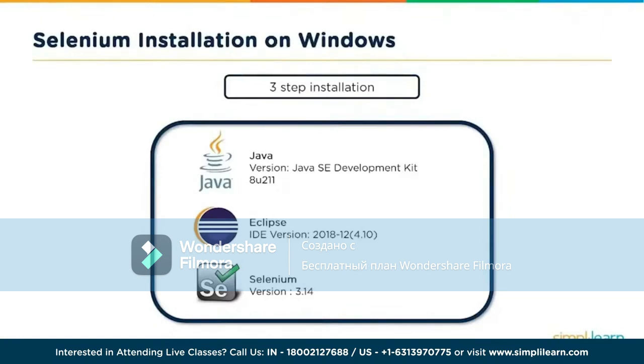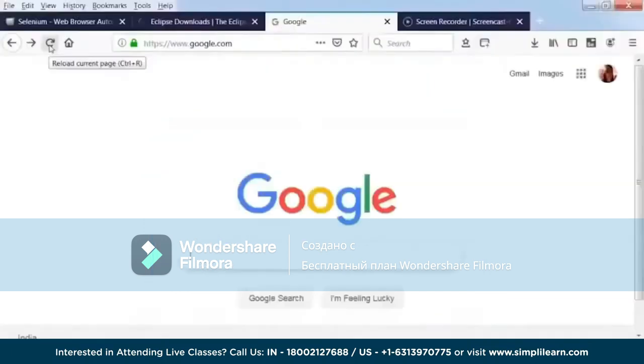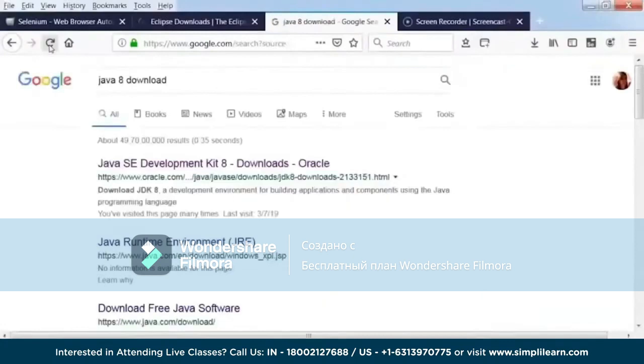Okay, so let's get started with our first step, which is the Java installation. So to install Java, let's go to the browser and simply search for Java 8 download. Now you will see that there is an Oracle site which is listed there, and that is where you would be downloading all your Java packages. So go ahead and click on that.